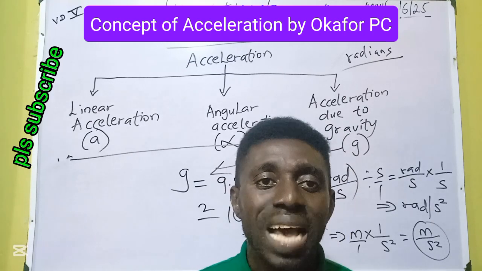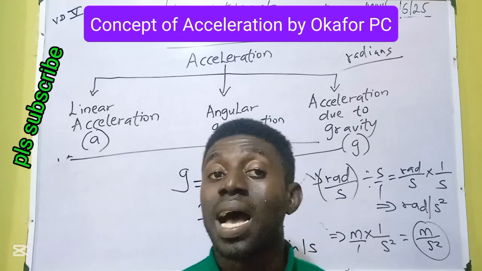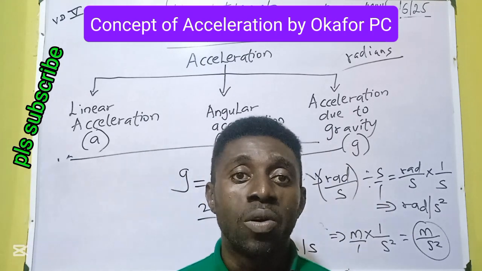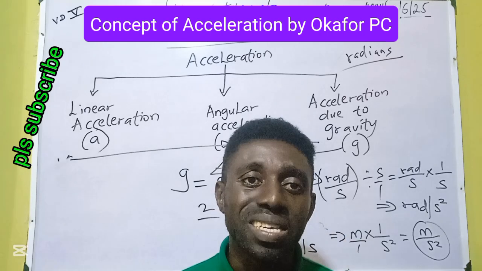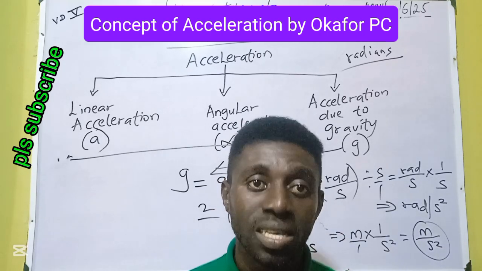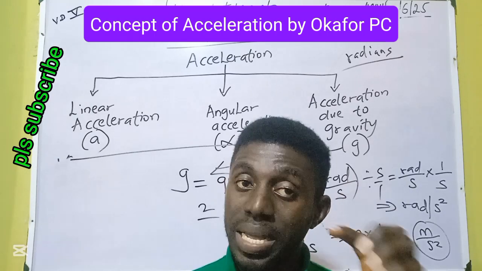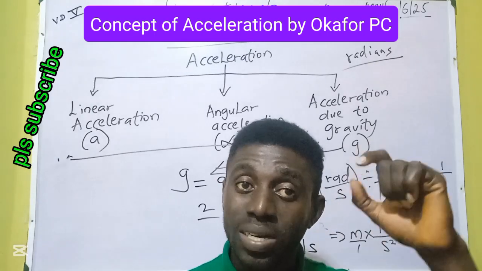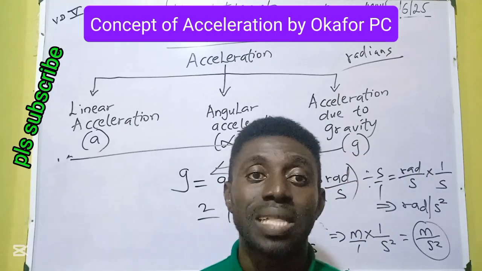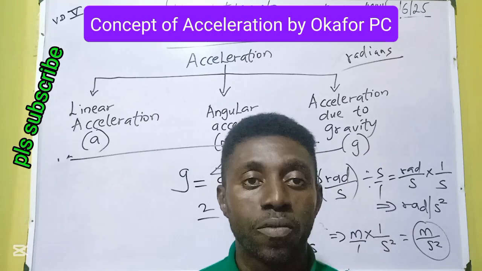Then when this acceleration is caused by gravity, it is tagged acceleration due to gravity. And acceleration due to gravity is constant in all planets. And that of the Earth is 10 meters per second square. Meaning that anytime a body is falling inside the Earth, in every 1 second, the body covers a speed of 10 meters per second. 2 seconds, 20 meters per second, and so on and so forth.